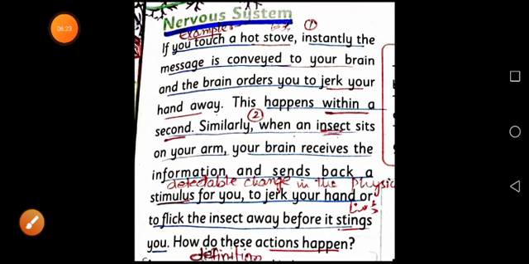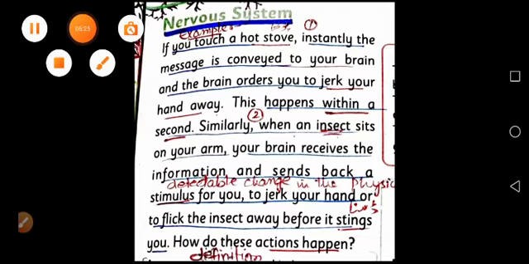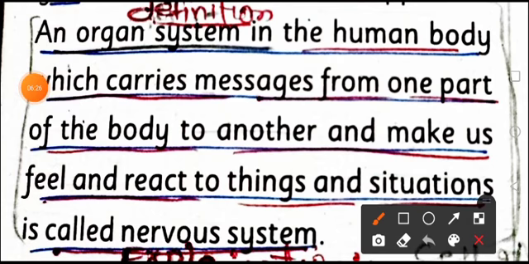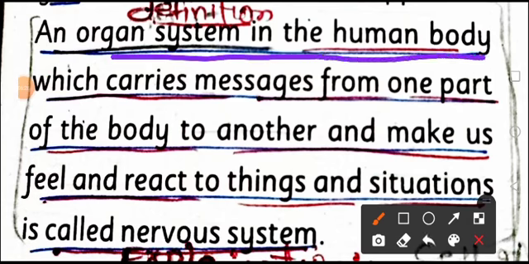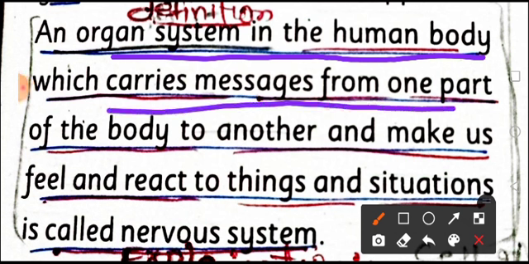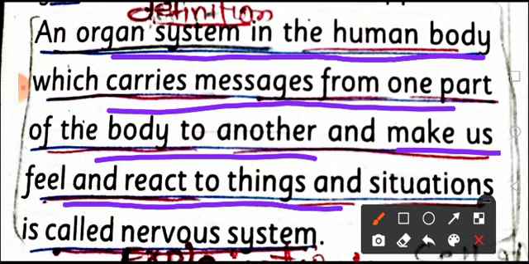So what is the nervous system? How can we define a nervous system? We can define the nervous system as an organ system in the human body which carries messages from one part of the body to another and makes us feel and react to things and situations.